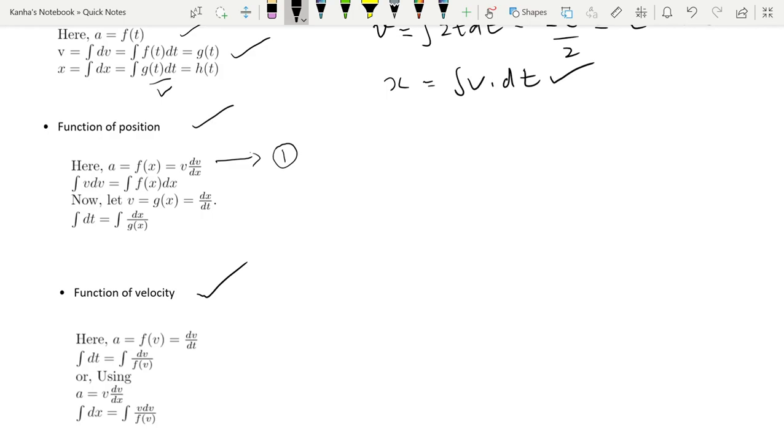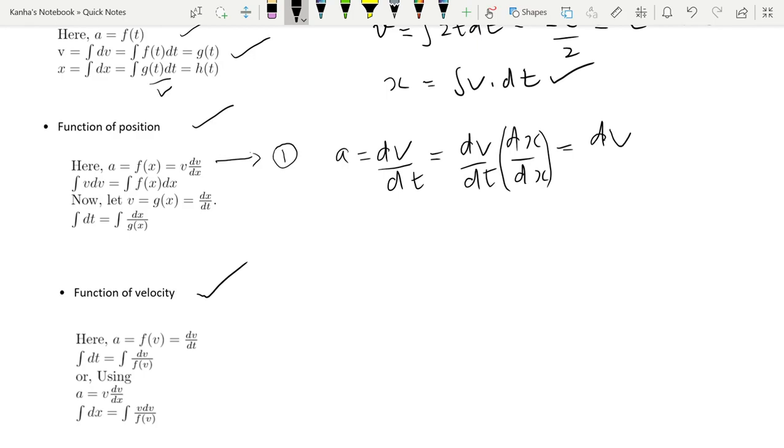Acceleration is written as dv by dt, but if you multiply and divide by dx, multiplying and dividing does not do anything, and rearranging, you can write dv by dx into dx by dt, which is basically v dv by dx.